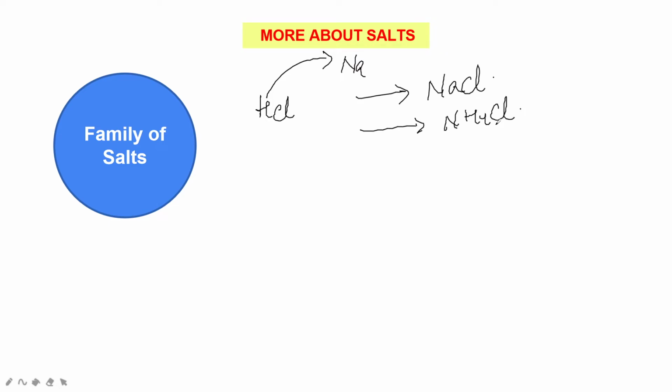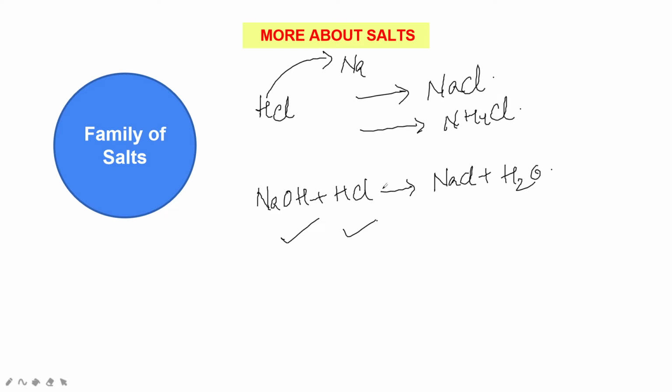Salts are formed when an acid reacts with a base. Two parents are present, an acid and a base, as we have discussed: NaOH plus HCl gives NaCl plus water. The name of the salt consists of the first part from the name of the base and the second part from the name of the acid.